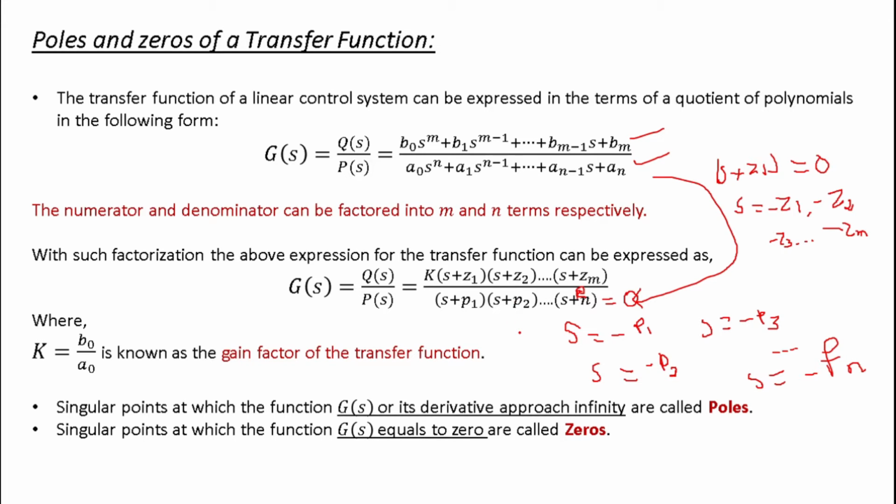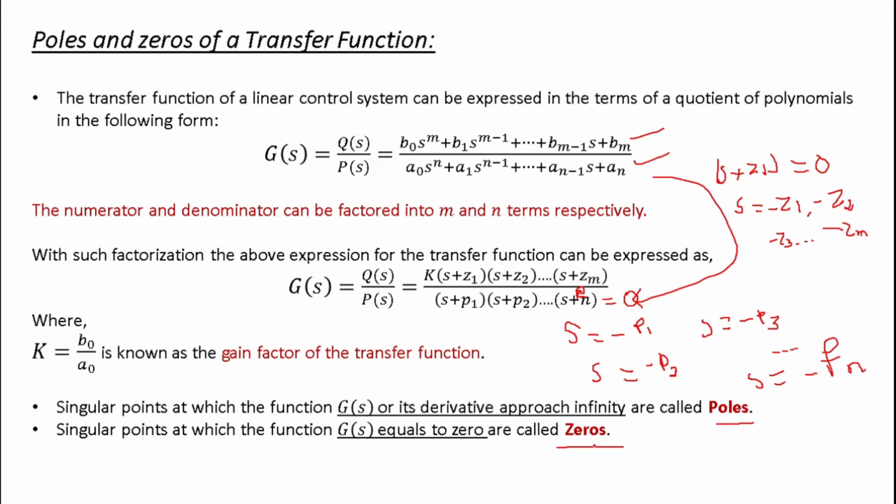Okay, we'll try to solve one example also. In that case, you will get what the poles of the system and the zeros of the system are. These two things are very important whenever we are dealing with stability of the system, finding the root locus, finding the Bode plot. These poles and zeros are very important. So try to understand how we can find the values of poles and zeros of the system.